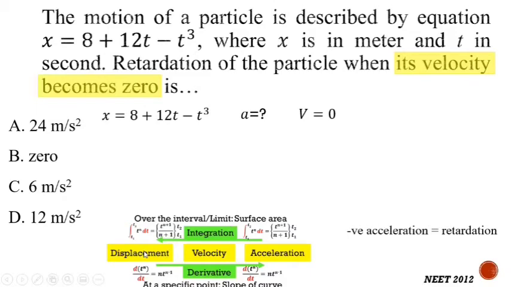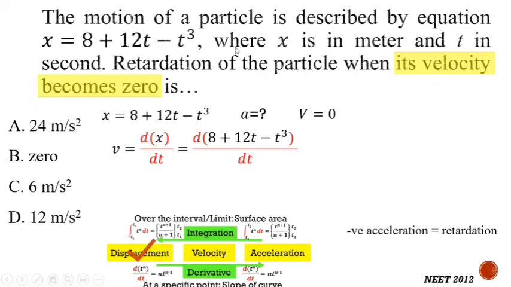To find out velocity or acceleration from displacement, we need to take the derivative. So let us start with finding the velocity first. So velocity will be equal to dx by dt, and derivative is nothing but multiply power and reduce the power. For any constant term, derivative is 0.